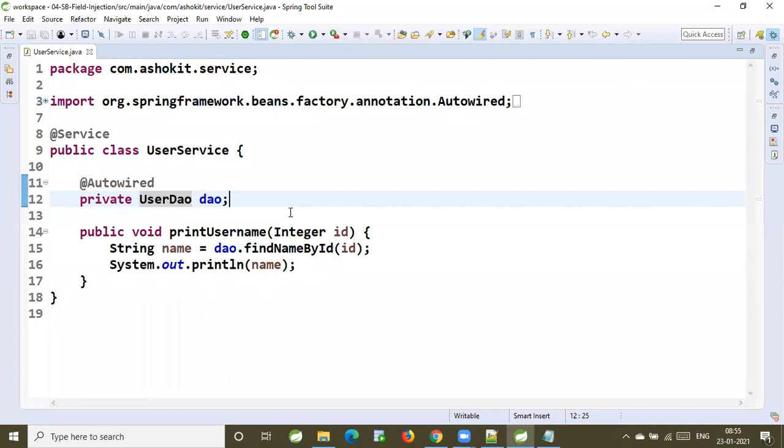IOC container is a memory. There the objects will be available for the Spring Beans, and it is going to perform the dependency injection, and it is going to inject the dependent object into the target object. We can't tell any differences for that.